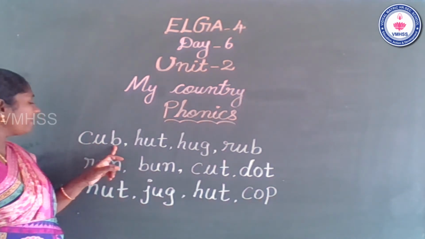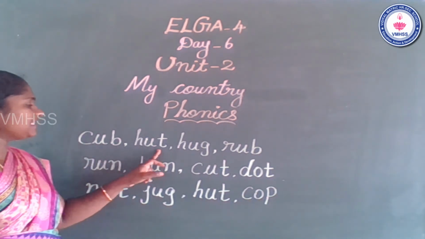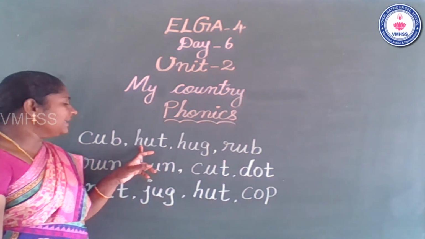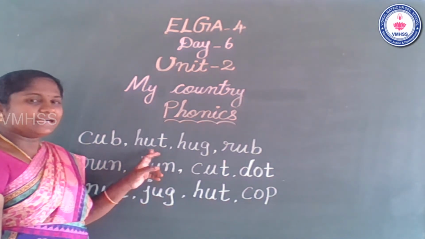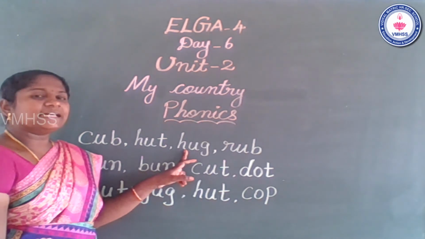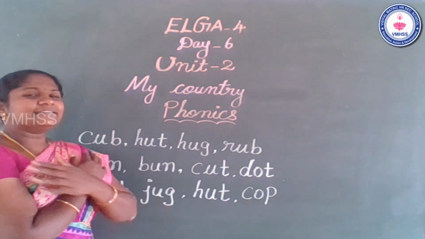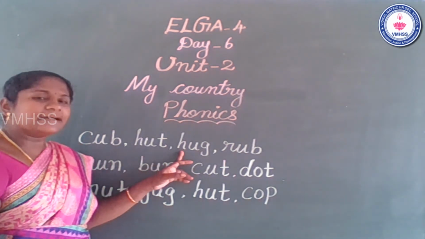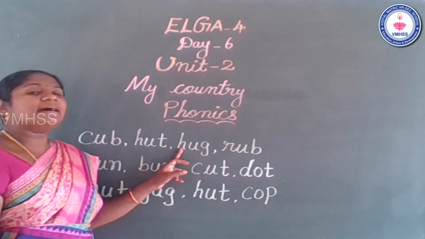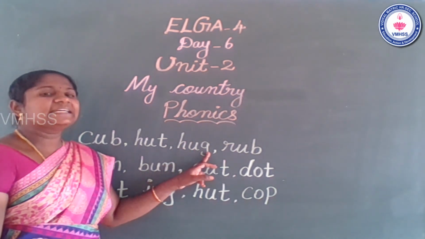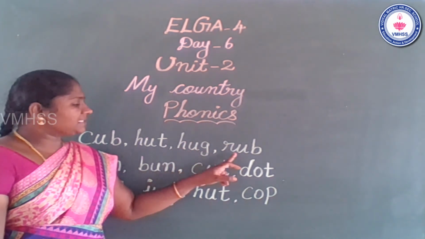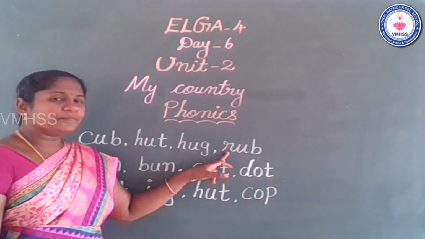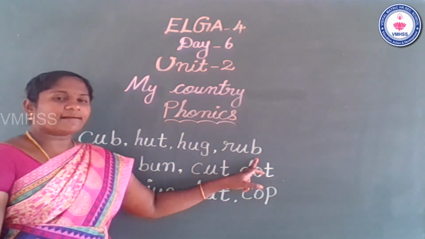The next word is hut. H, t. Hut. The another word is hug. The mother hugs her child. This is called hug. What is the sound? H, g. Hug. What is the next word? Rub. R, b. Rub.